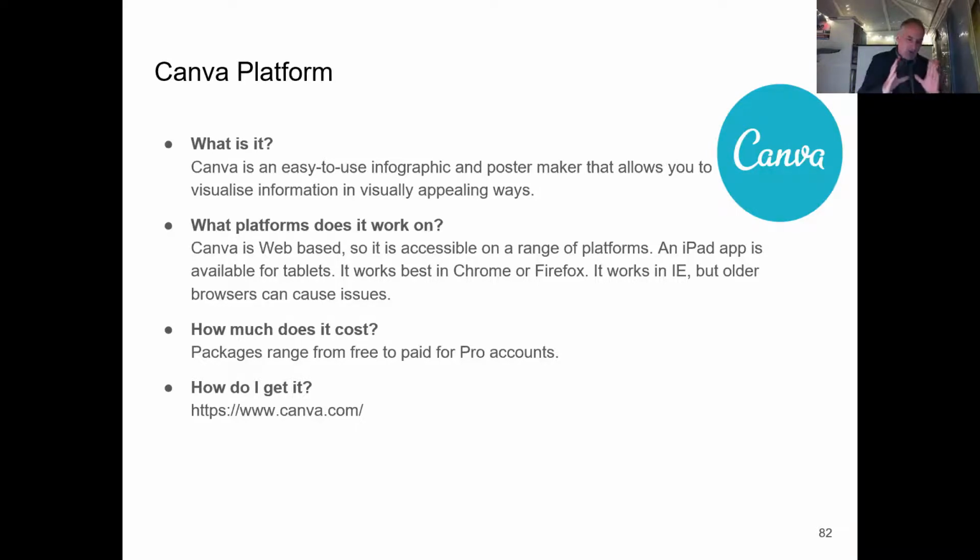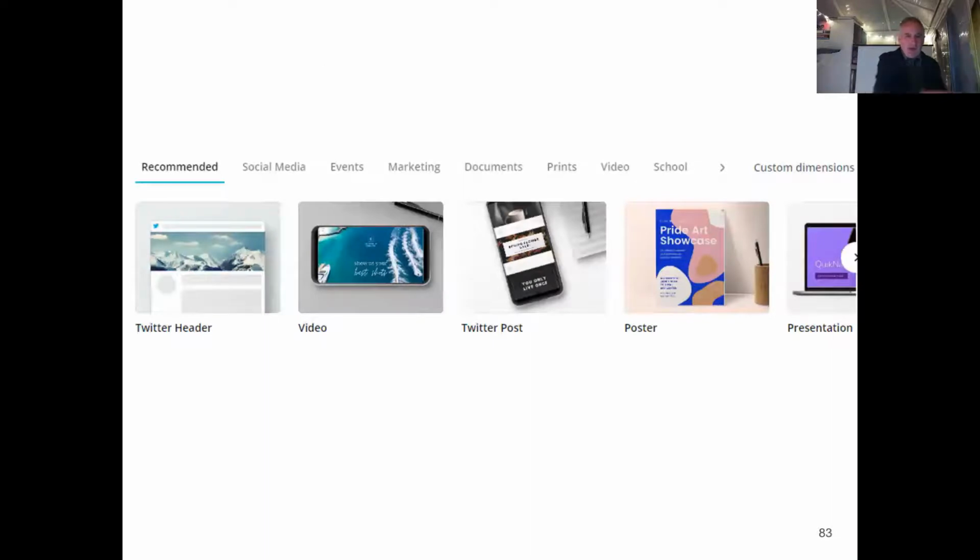The big issue I think a lot of people have is, I want to make something for Instagram, I want to make something for Facebook, I just don't know the dimensions for it, and I don't know how to use Photoshop. This will do all this for you. So it has all of the preset sizes, compositions there for you, makes stunning artwork.